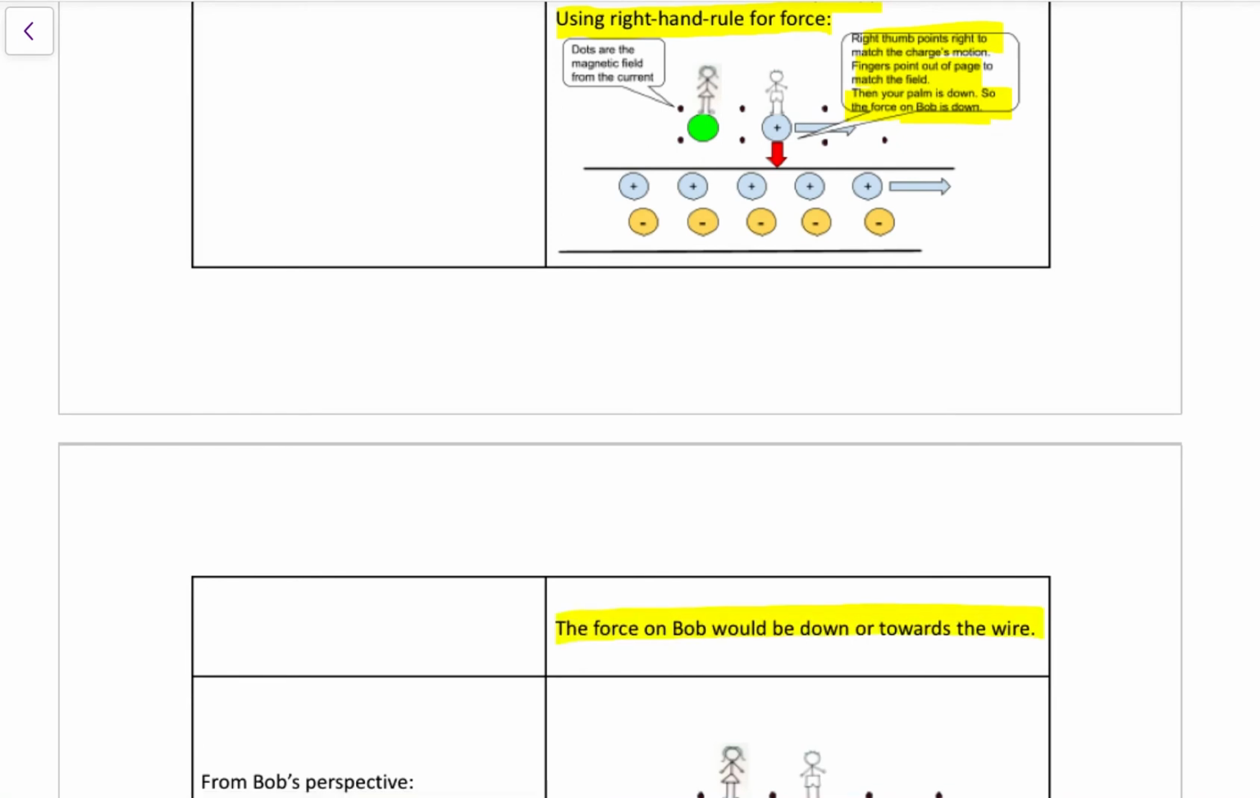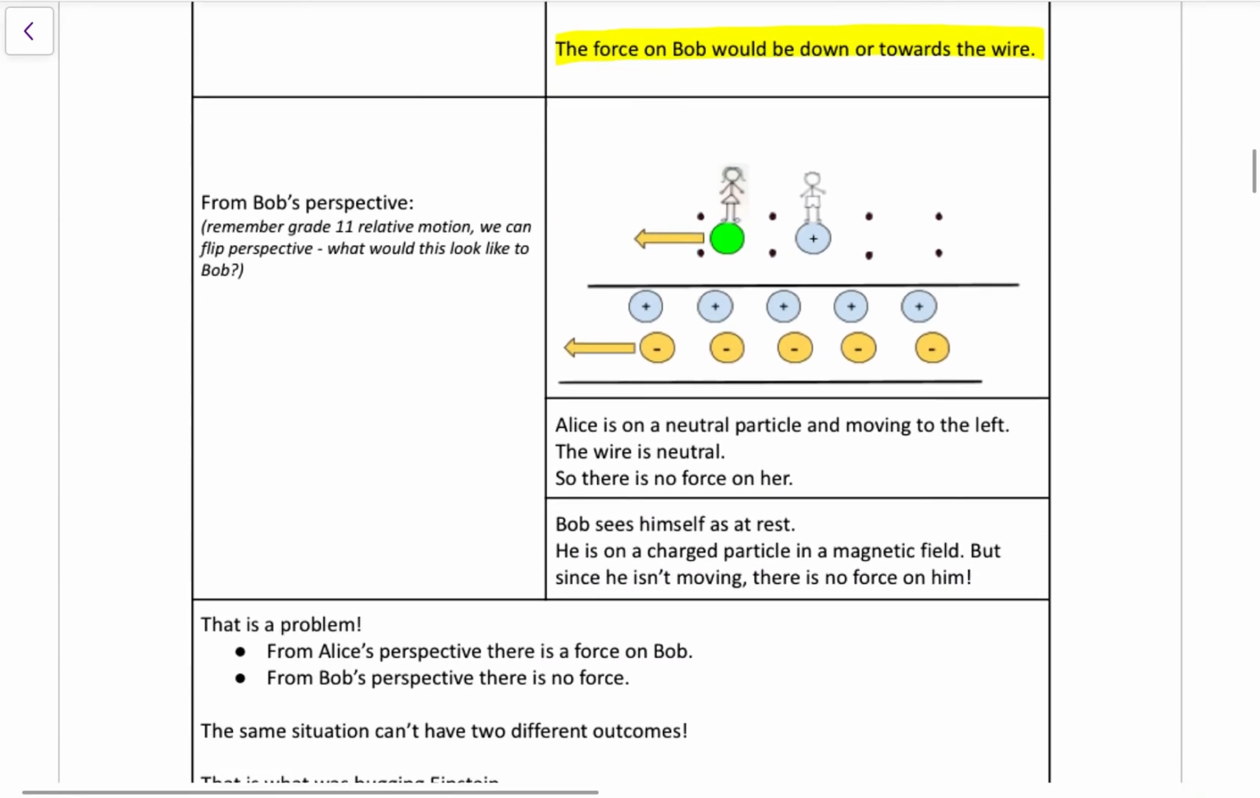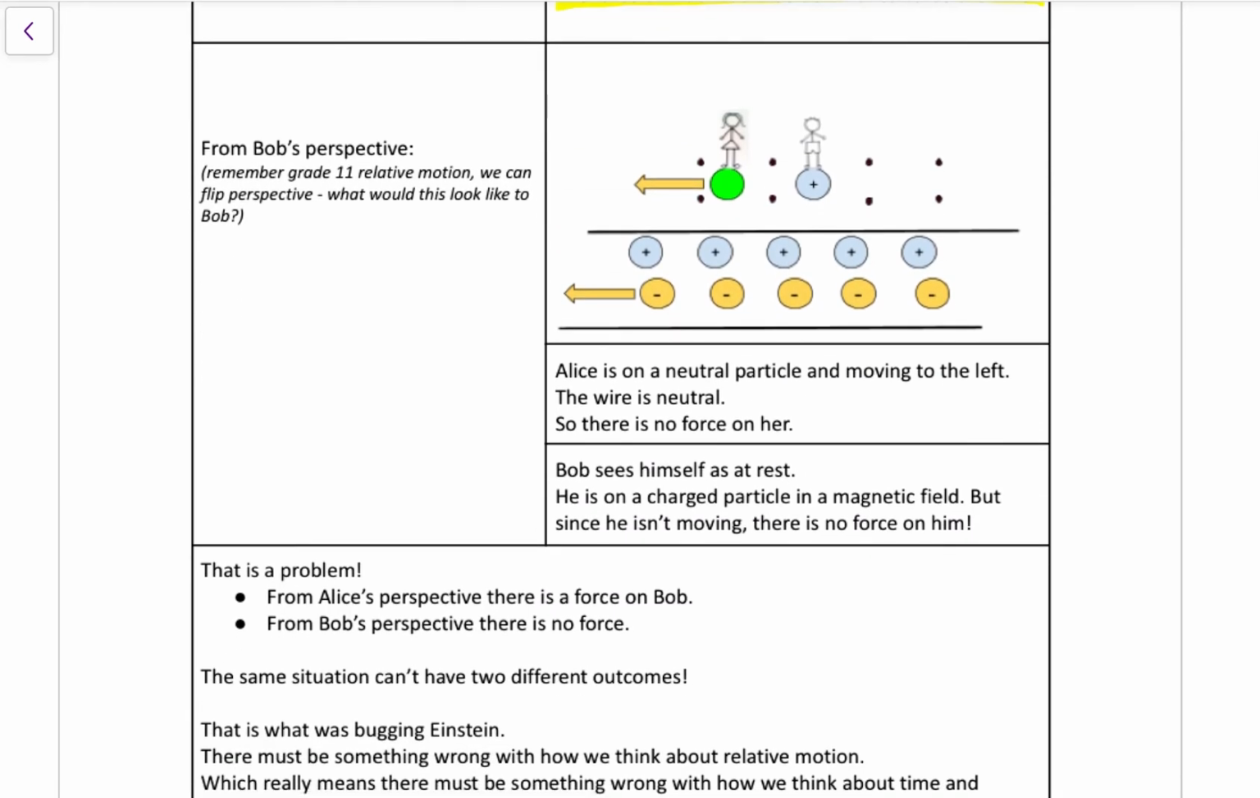All right, special relativity is all about relative motion, all about frames of reference, so we're going to flip things. What if we flip and consider things from Bob's perspective? So this is first day of grade, well, when I taught it, the first day of grade 11, we talked about relative motion. If we think of things from Bob's perspective, he could argue that he's not moving, but Alice is moving to the left. And from his perspective, if he looks down at the wire, the positives aren't moving since he's moving at the same speed as them. He doesn't see them as moving, but he would see the negatives as moving to the left.